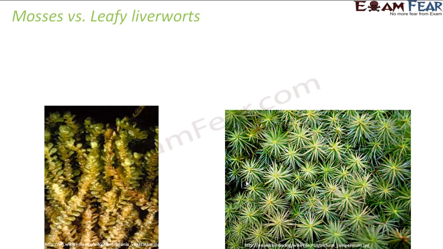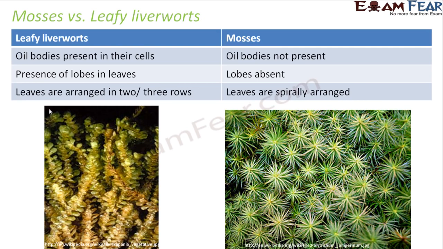Now as I said, mosses and leafy liverworts share a lot of things in common. However, there are some differences between them. So let us quickly see what are the differences between mosses and leafy liverworts. When I talk about the leafy liverworts, oil bodies are present in their cells. Each cell will have some oil bodies. But in mosses, there are no oil bodies present. Presence of lobes in leaves: in case of leafy liverworts, there are lobes present in the leaves, but in the case of mosses, there are no lobes.